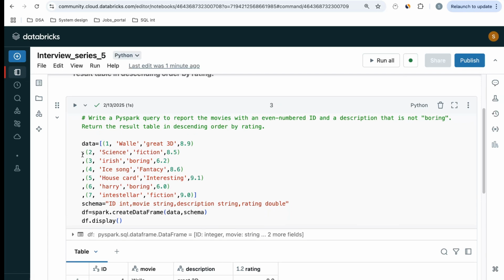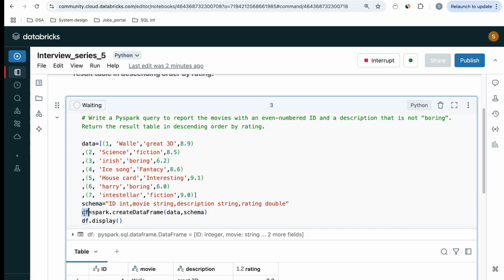So I have my data set here, with this particular schema. The schema has a column called ID, and columns called movie, description and rating. I will be creating a data frame first so that I have my data set ready.